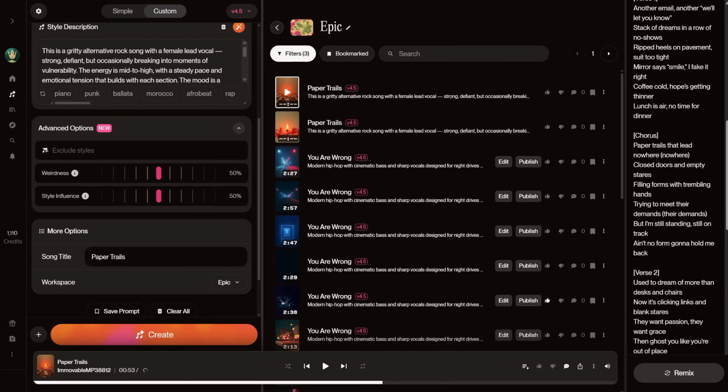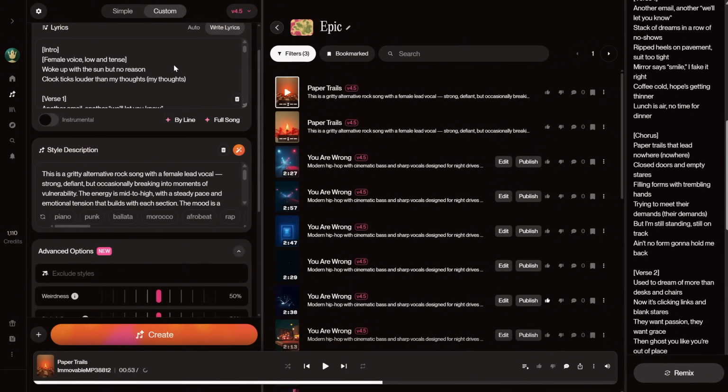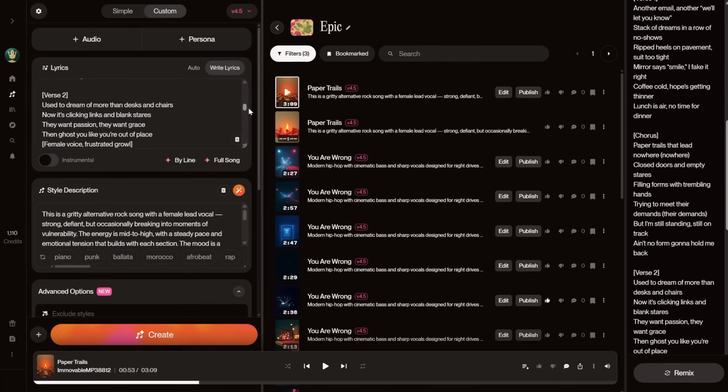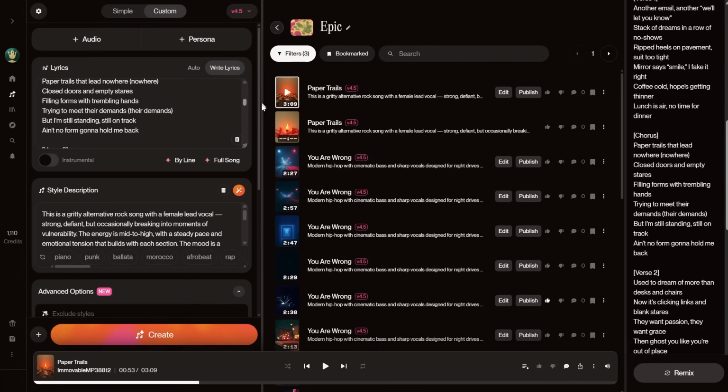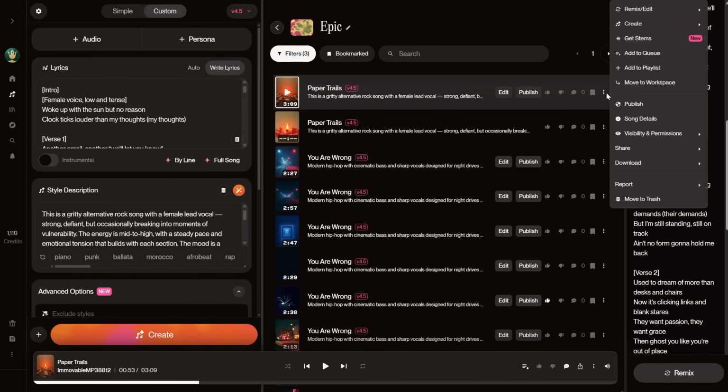So, it did a great job. If something doesn't sound right, you can change the lyrics or the prompt used. Once you find something you like, click on the three dots menu and select Download. You can use the WAV audio format for higher quality audio. Now you're ready to make the music video.